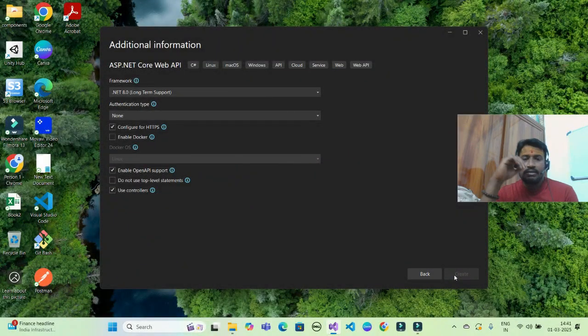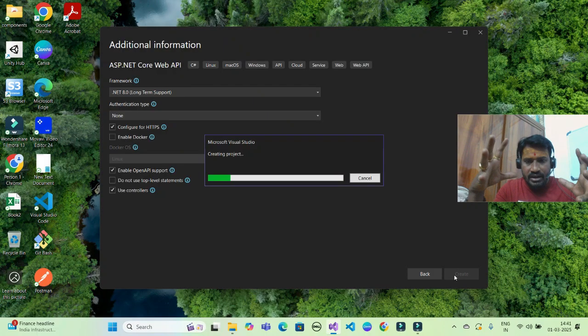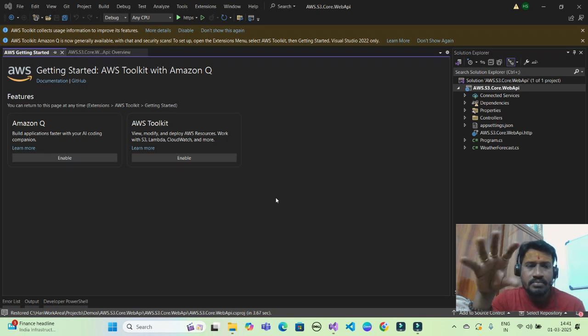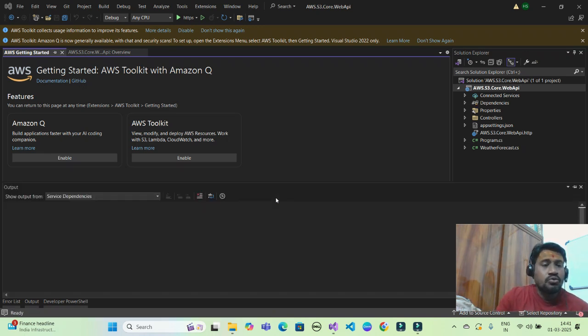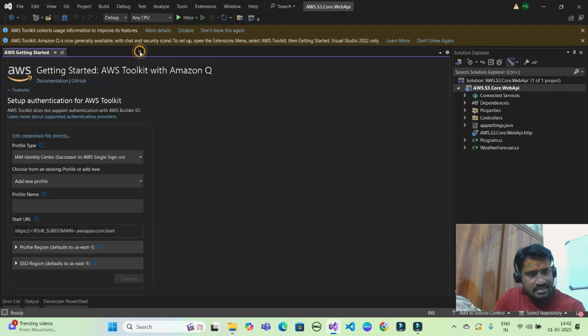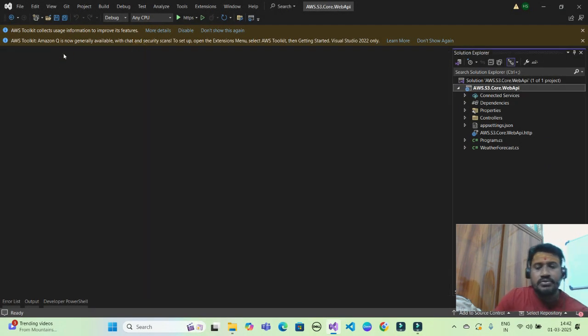Once I click on this, it will start creating the project template, the project environment. This process is called scaffolding. Once the scaffolding process is completed, I am getting a prompt which says I can configure AWS Toolkit with my IDE, which has two options, Amazon Q and AWS Toolkit. I will enable both of them. I'll not go into that depth now. Let's start creating our own AWS and configuring it via .NET Core.